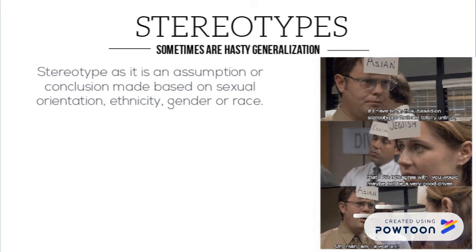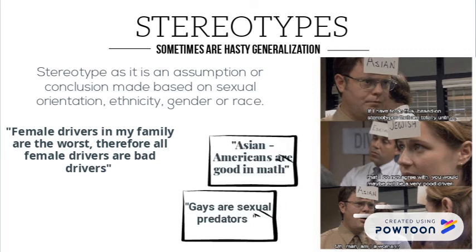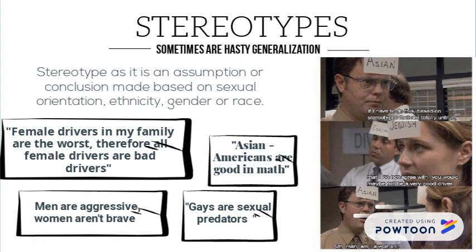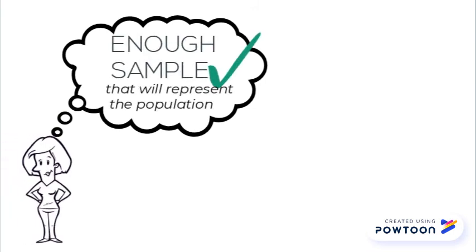Stereotypes are often results of hasty generalization, as it is an assumption or conclusion made based on sexual orientation, ethnicity, gender, or race. Like for example, assuming that female drivers are bad drivers just because your female family drivers are not good at driving. Or concluding that all Asian Americans are good in math because some of Asian Americans in your school are. Although stereotyping isn't always bad, it would still have a bad effect if we generalize certain group of people based only on a small sample, especially if it's just with our own personal experience.